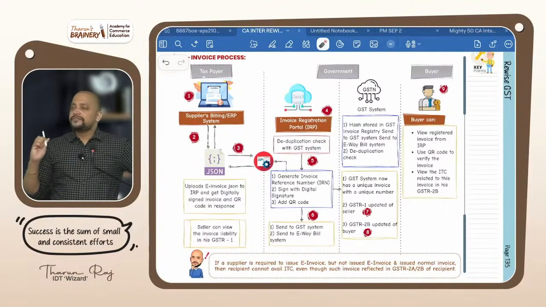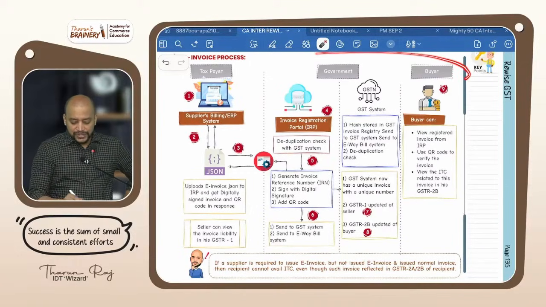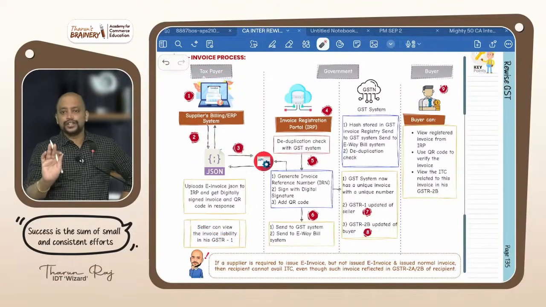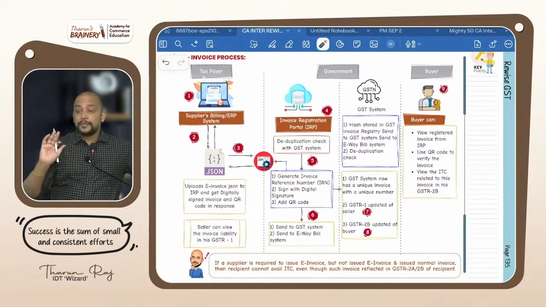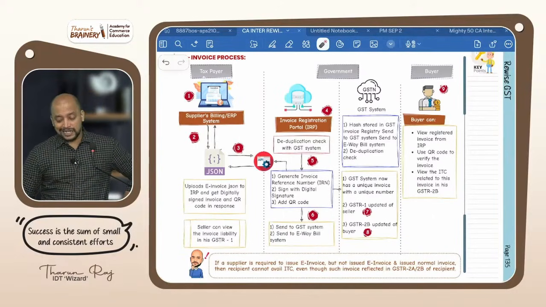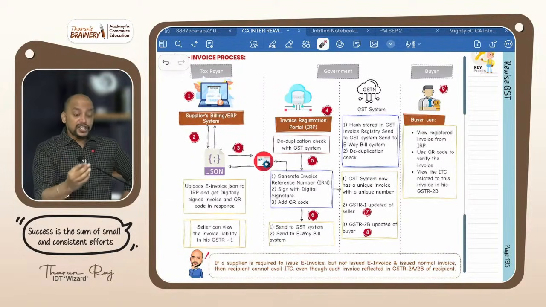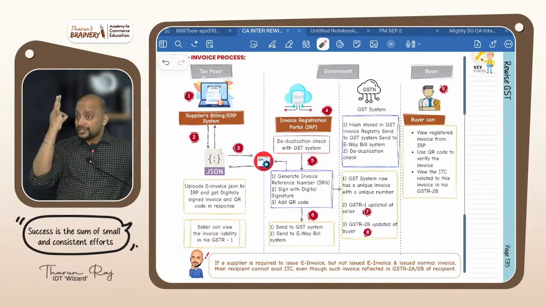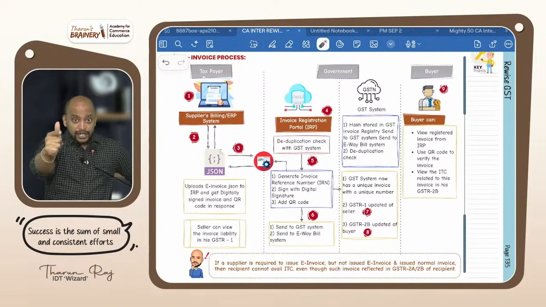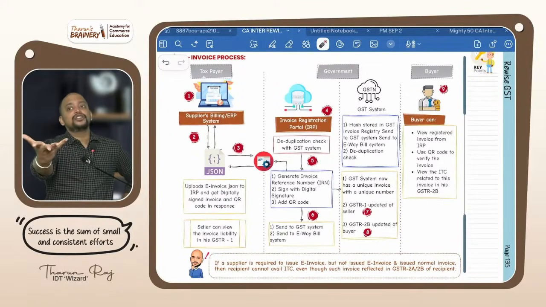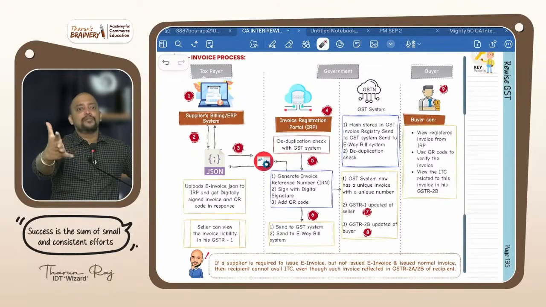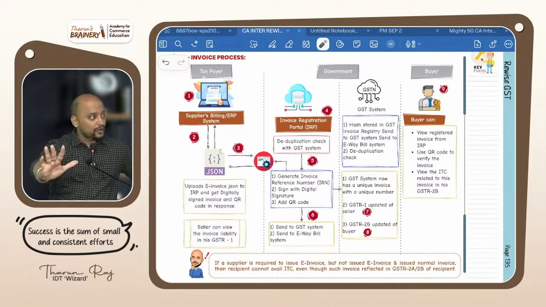And there is one very important point. This procedure is not important. You need to know, you learnt. But what is important here is that if I have to give you an e-invoice, but instead gave a normal invoice, even though I have reported it in GSTR1 and it came in your 2B, you cannot enjoy this ITC because it will amount to invalid ITC. You got it?